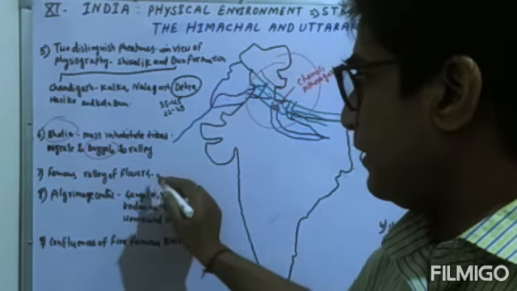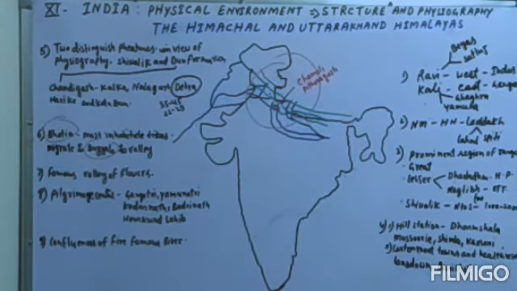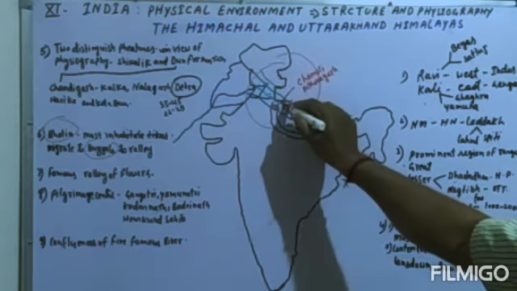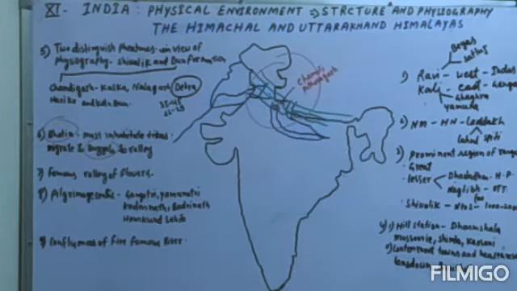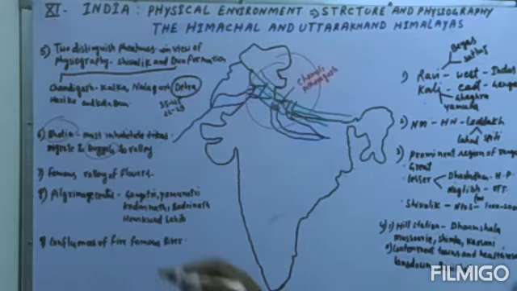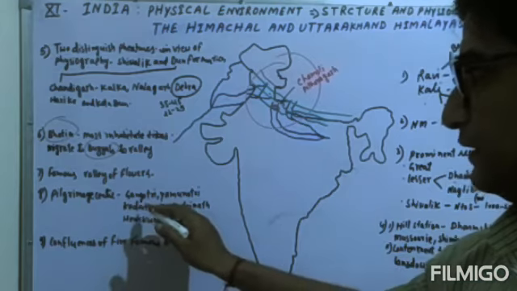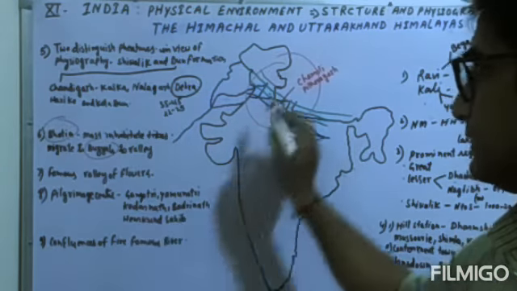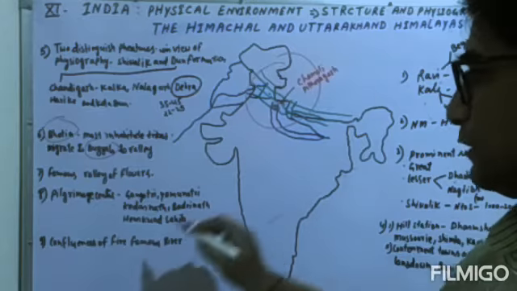The famous valley of flowers is in Chamoli and Pithoragarh, which are located in this region. You can see well, this is Chamoli and Pithoragarh. These are the important flower valleys of the Himachal and Uttarakhand Himalayas. And the pilgrimage centers which are very important, such as Gangotri, Yamunotri, Kedarnath, Badrinath, and Hemkund Sahib, are also located there.